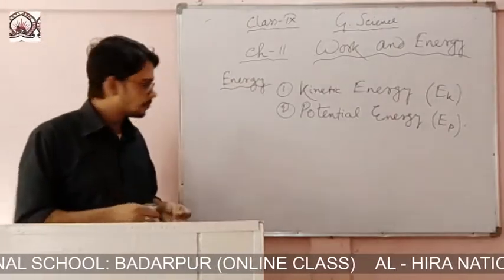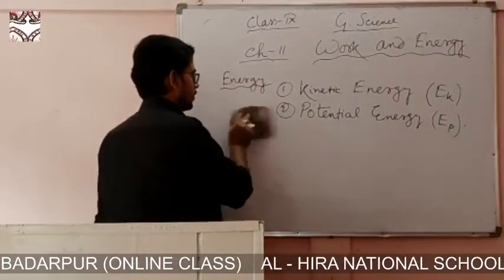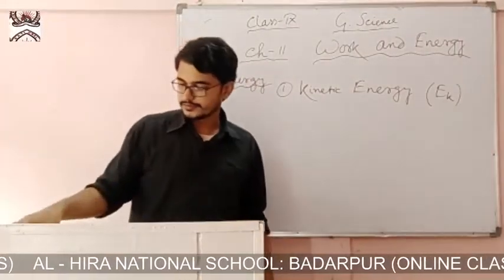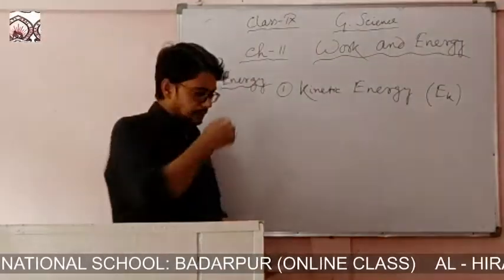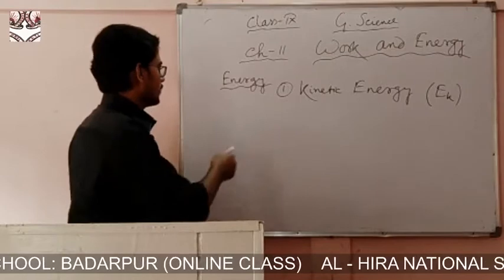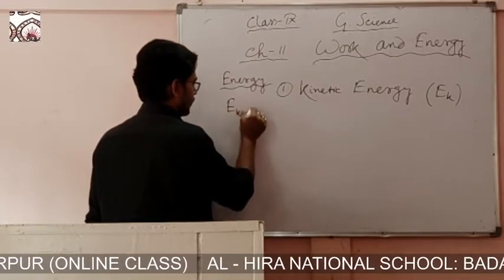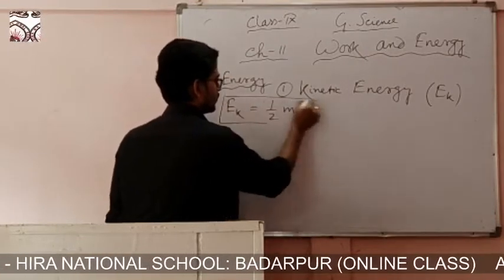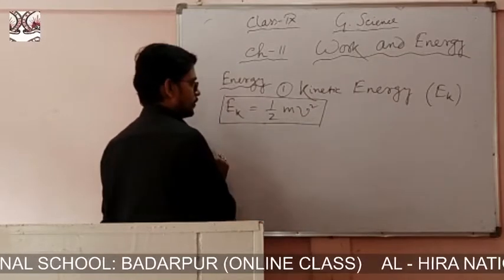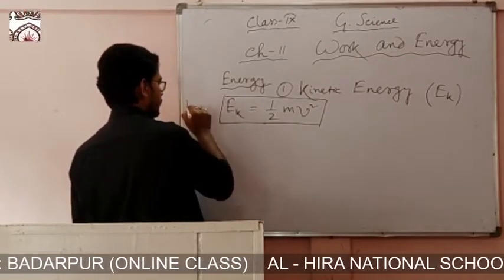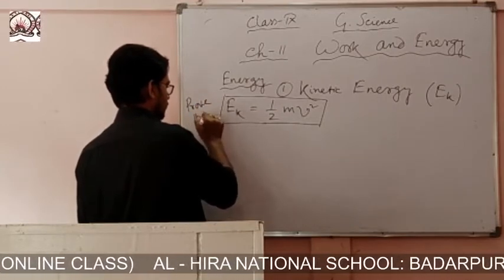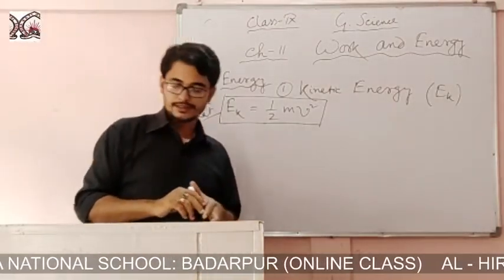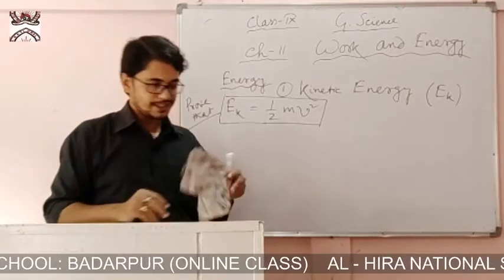Now we will discuss kinetic energy first. The formula of kinetic energy is half mv square. Formula of kinetic energy is half mv square, and we are going to prove it. Prove that kinetic energy is expressed as half mv square. So let us prove it.